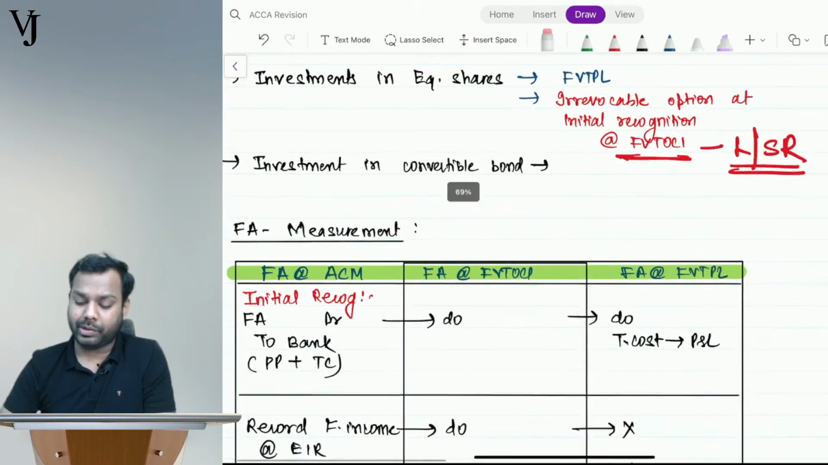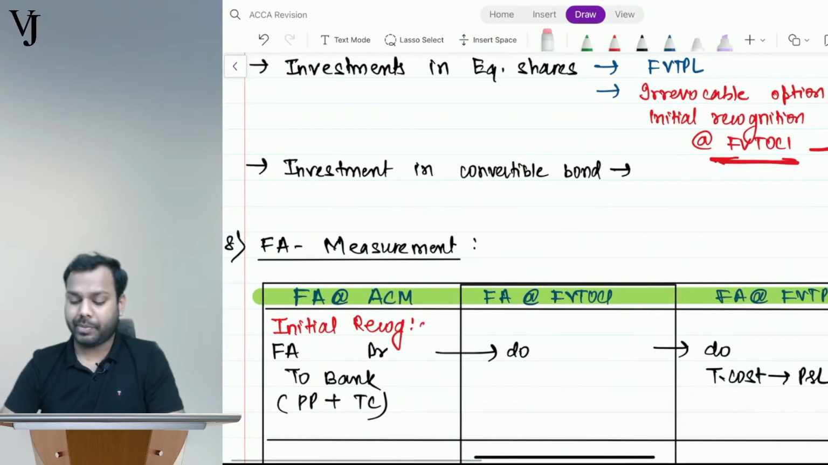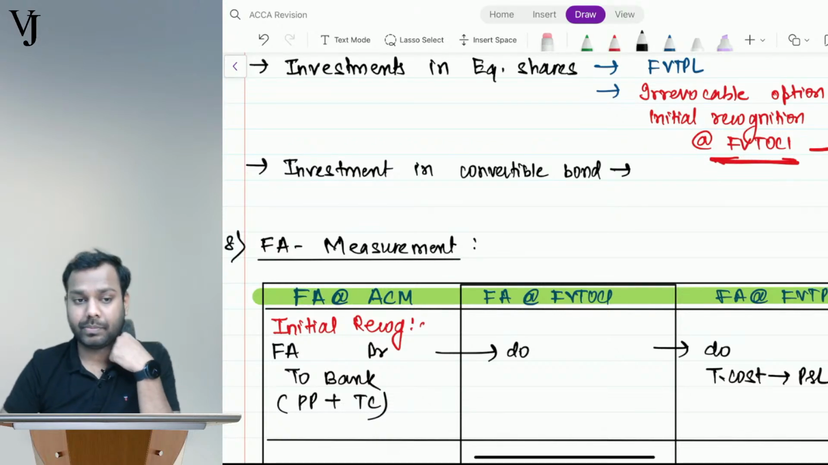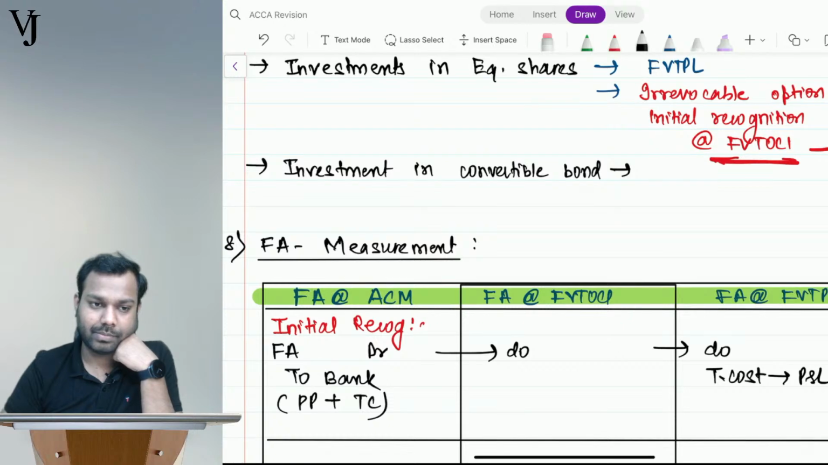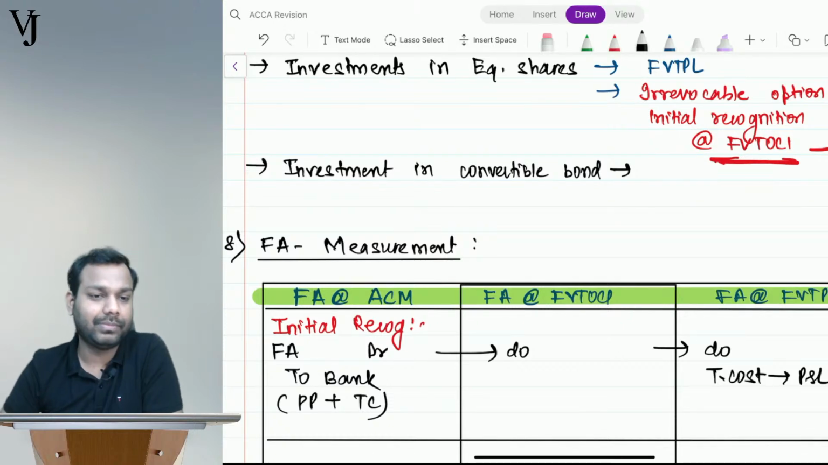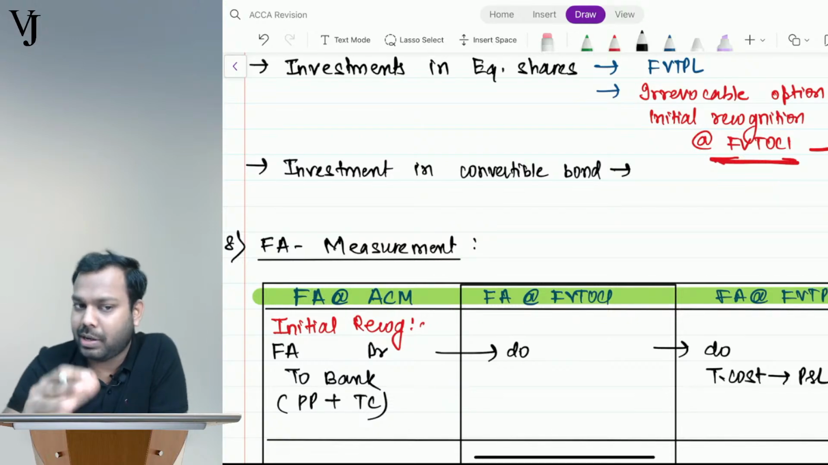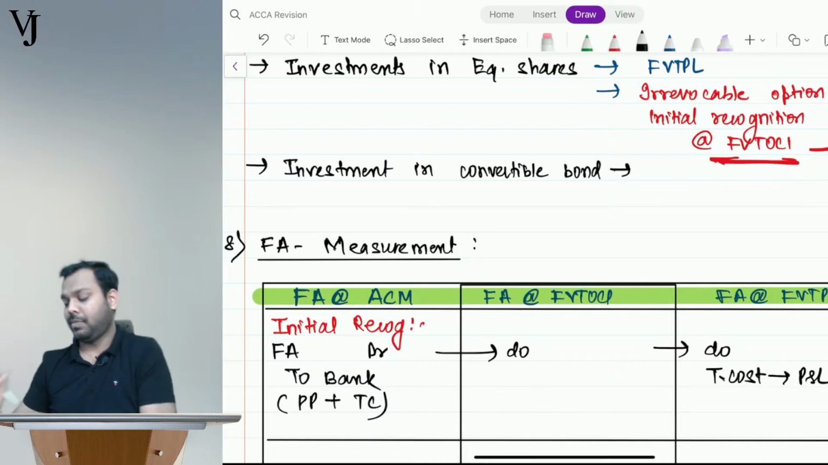Investment in convertible bonds. Tell me how it should be measured. Investment in convertible bonds, tell me how it should be measured. Till now I answered all your queries, right? Now it's time for you guys. Time for some fun.